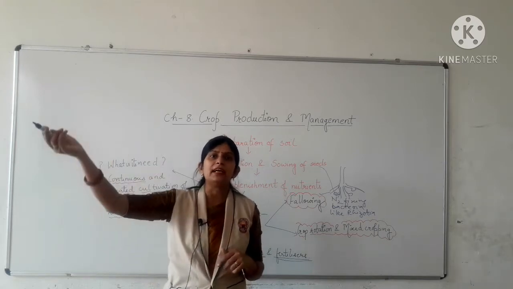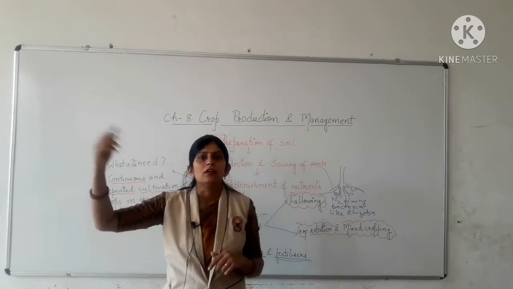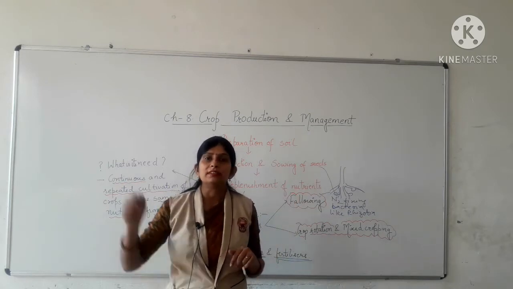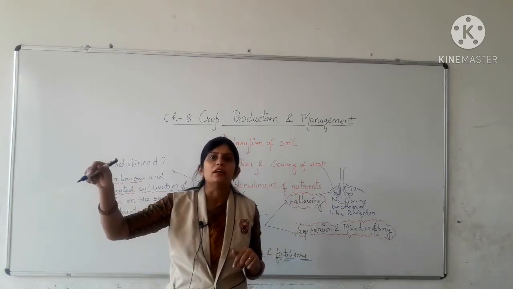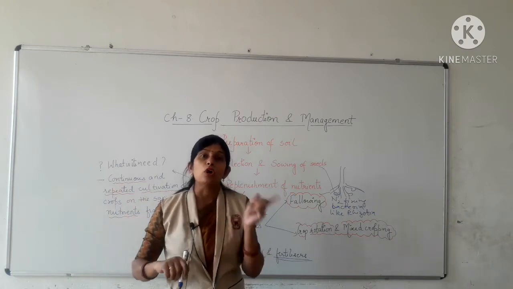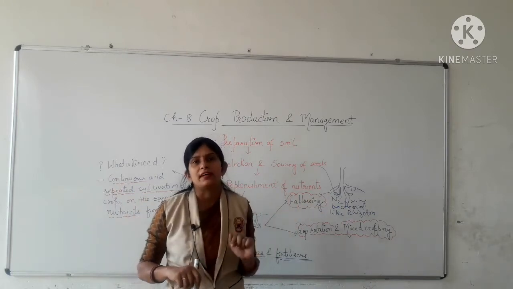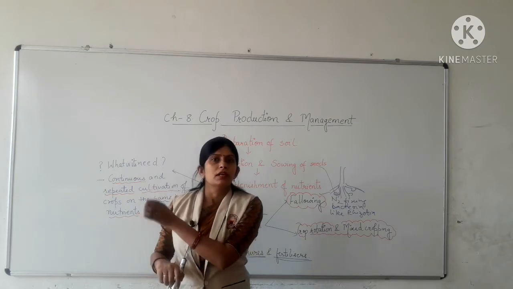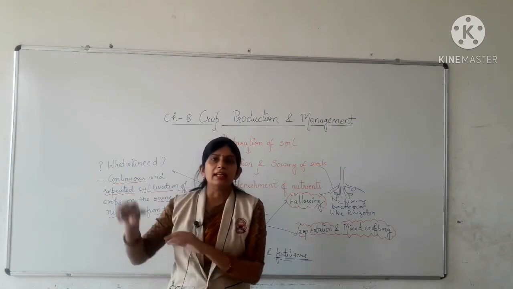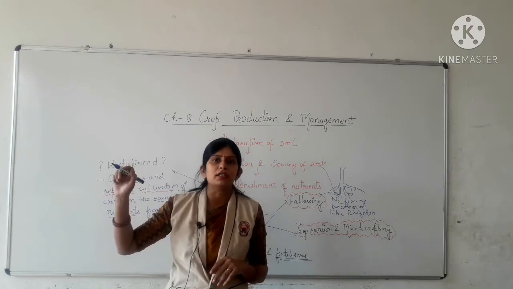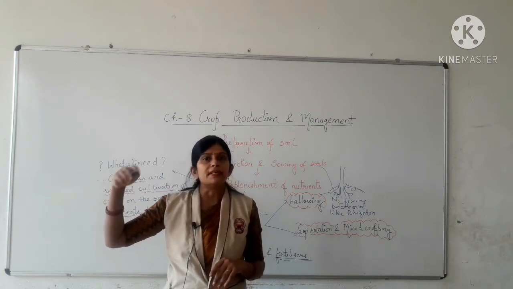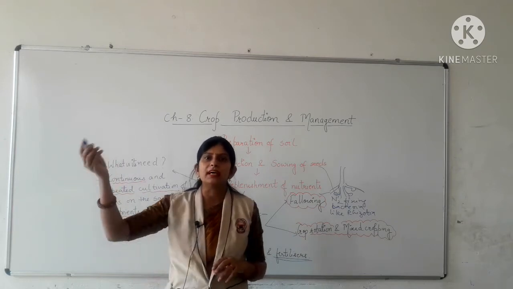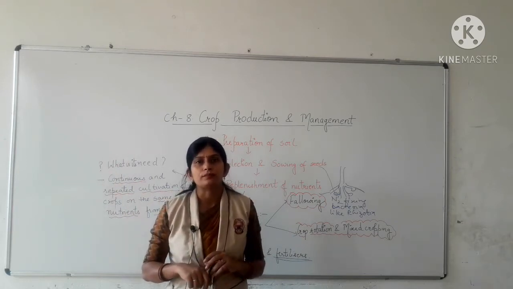Then after that, in the next season, we will again grow leguminous plants, because that will enrich the soil with nitrogen which is already used up by wheat and rice. So the soil after wheat and rice becomes deficient in nitrogen, and that deficiency of nitrogen is compensated by leguminous plants, because they again enrich the soil with nitrogen.